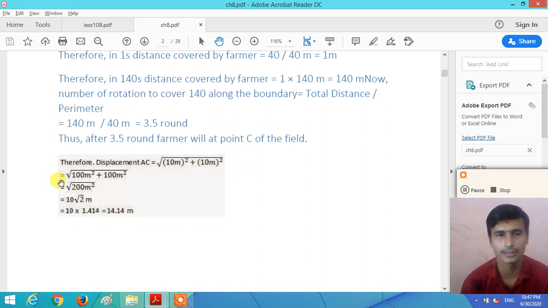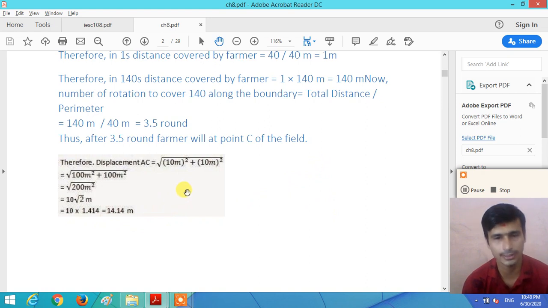So we get under root of 100 plus 100, under root of 200. So we get 10 root 2. That means 10 multiplied by the value of root 2, which is 1.414, and if you multiply this we get the answer 14.14 meter. So the magnitude of the displacement is 14.14 meter, right?